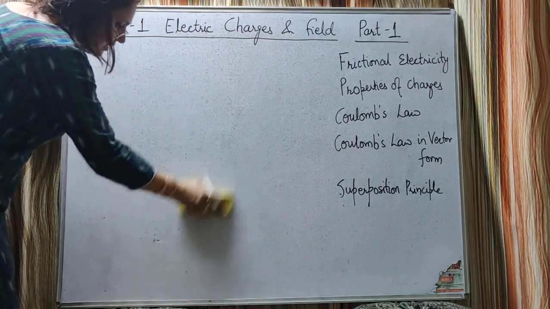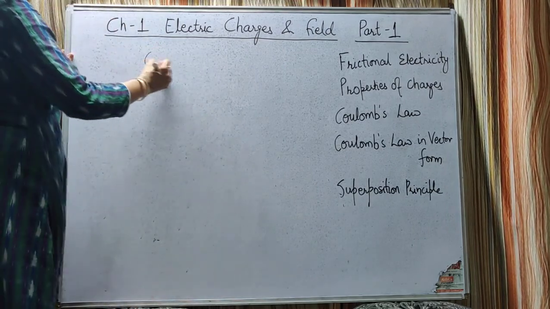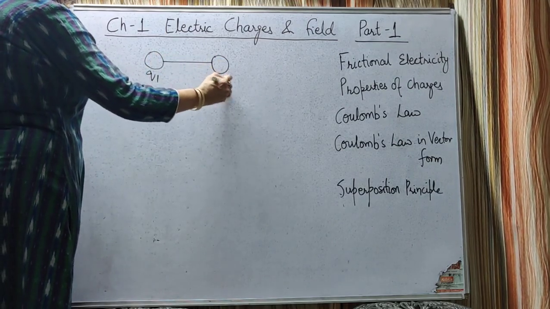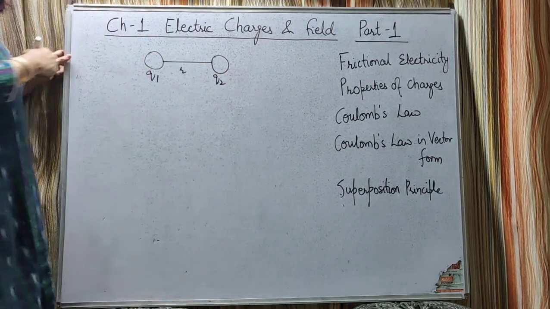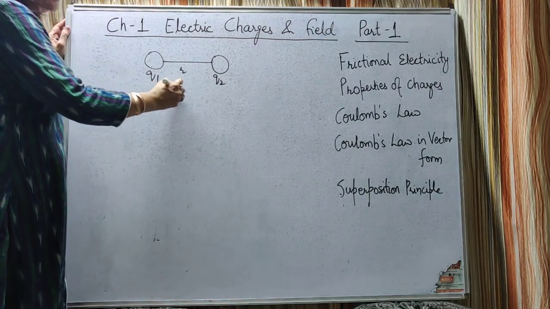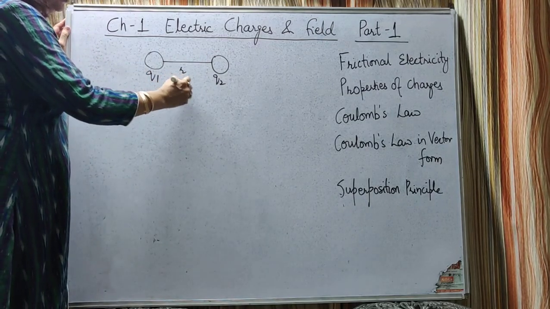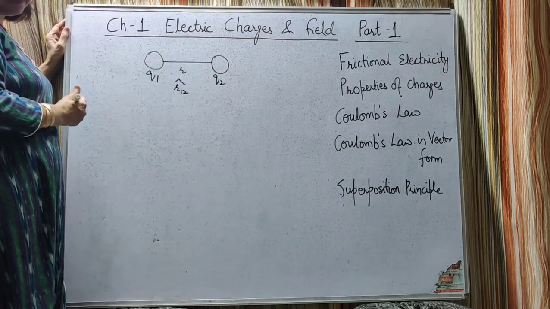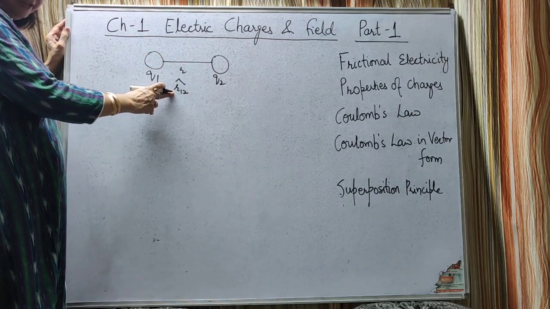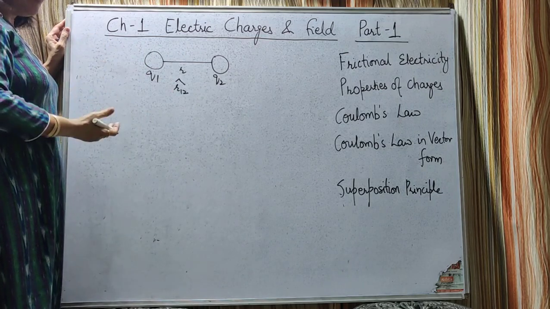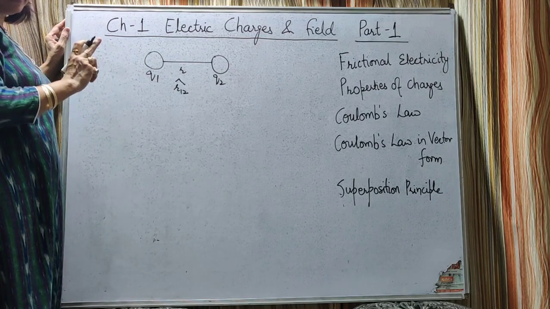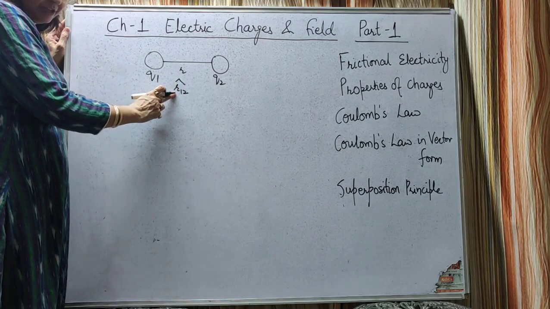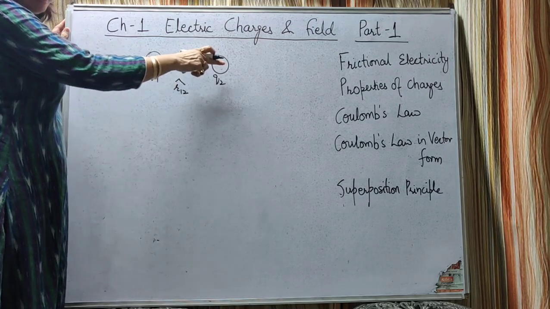Let the same two charges Q1 and Q2 separated by distance r be placed in air. Let r12 be the unit vector giving the direction from the first to the second charge. What is a unit vector? Its magnitude is unity, and it is only giving the direction. So the r12 unit vector has magnitude unity, but it is only giving the direction from the first to the second charge.